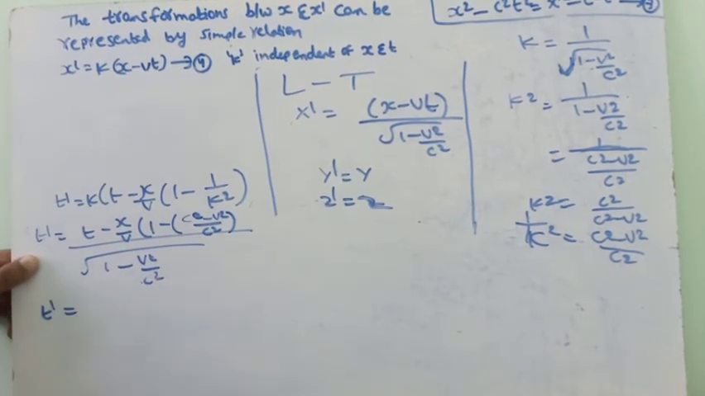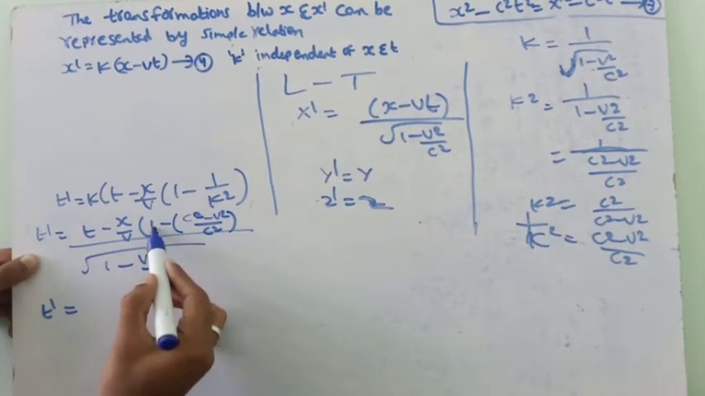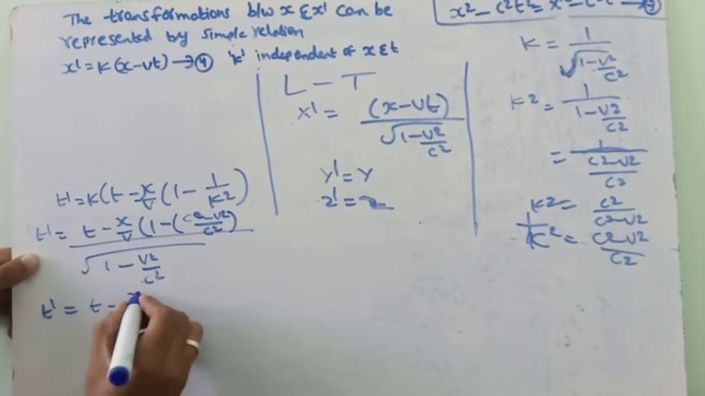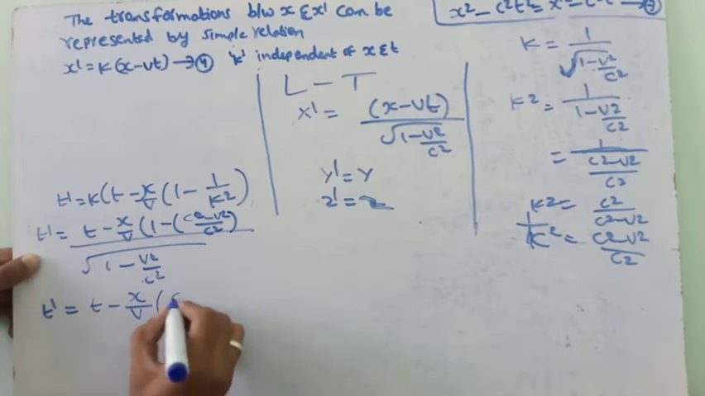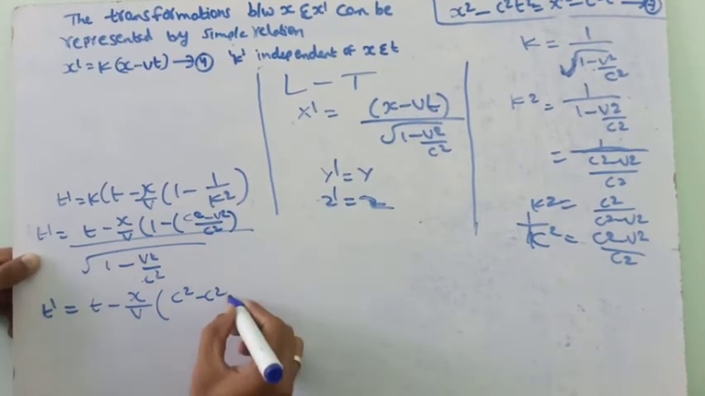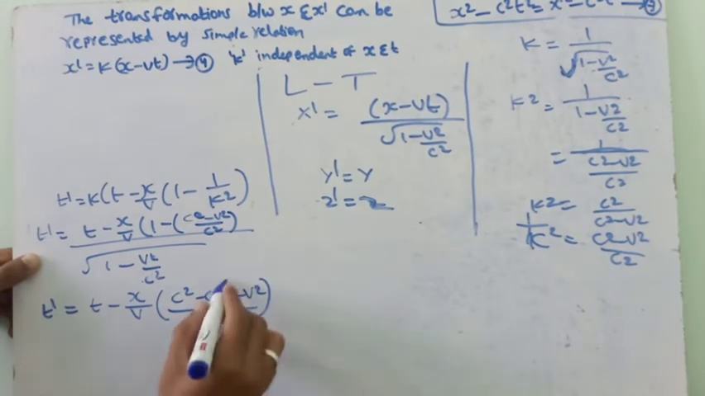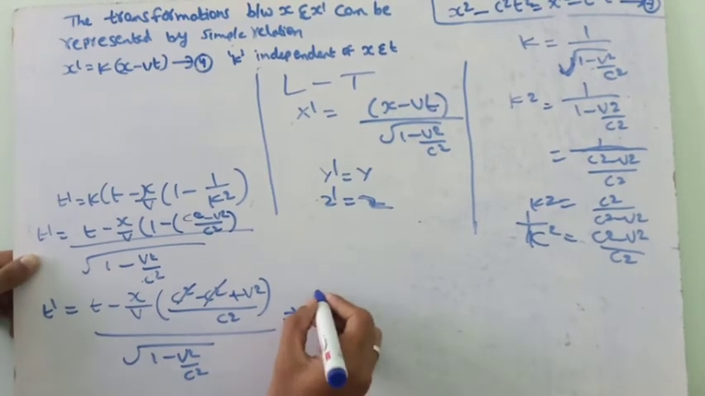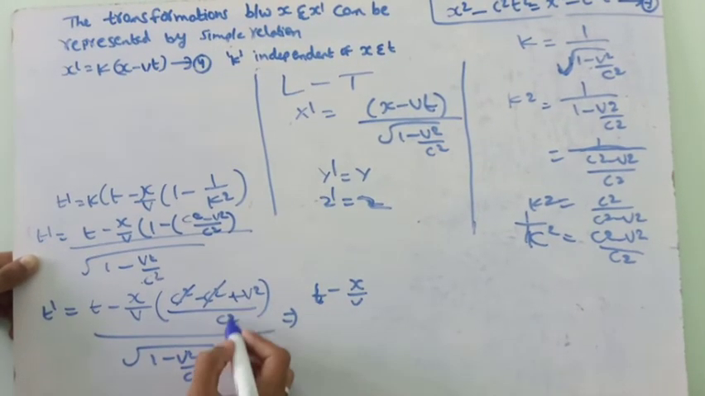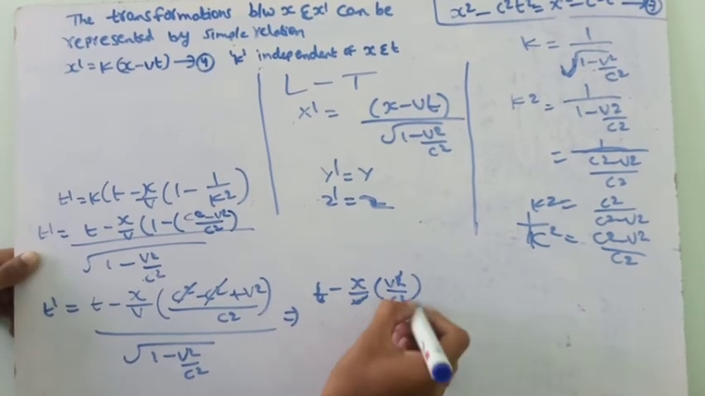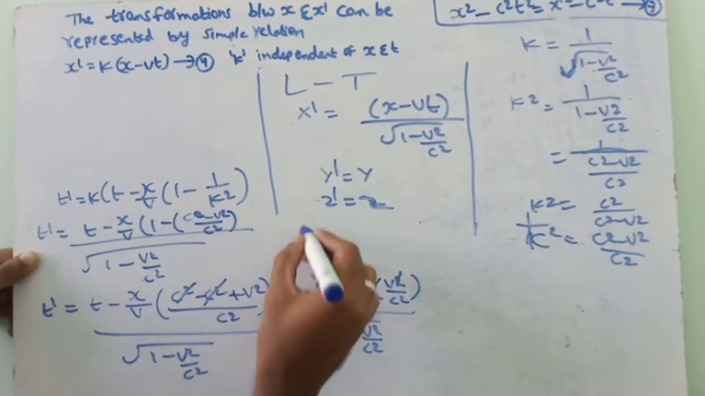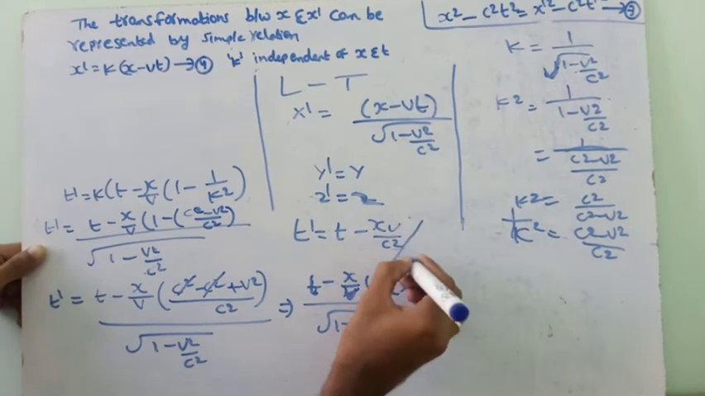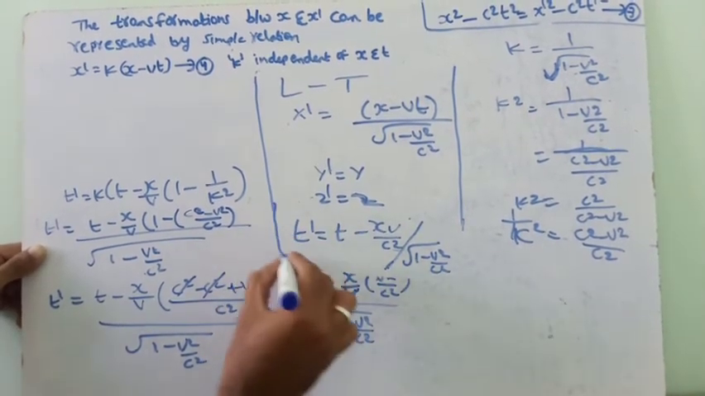So here t dash is equal to this, we take c square as the LCM and we multiply the minus with c square minus v square. So we write t minus x by v, here c square minus c square, and minus into minus v square becomes plus v square by c square as the LCM. So here c square gets cancelled, so this is root of 1 minus v square by c square. This can be written as t minus x by v, where this term is v square by c square, v square and v get cancelled, by root of 1 minus v square by c square. Finally t dash is equal to t minus xv by c square by root of 1 minus v square by c square. This is the Lorentz transformations.